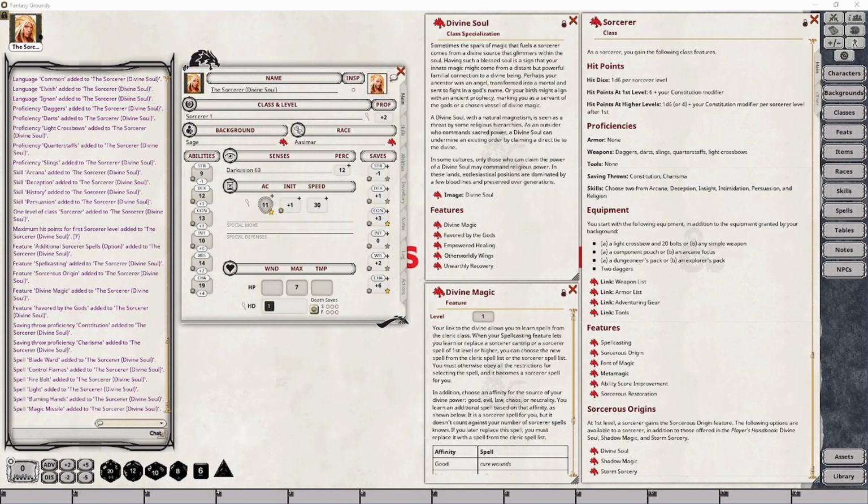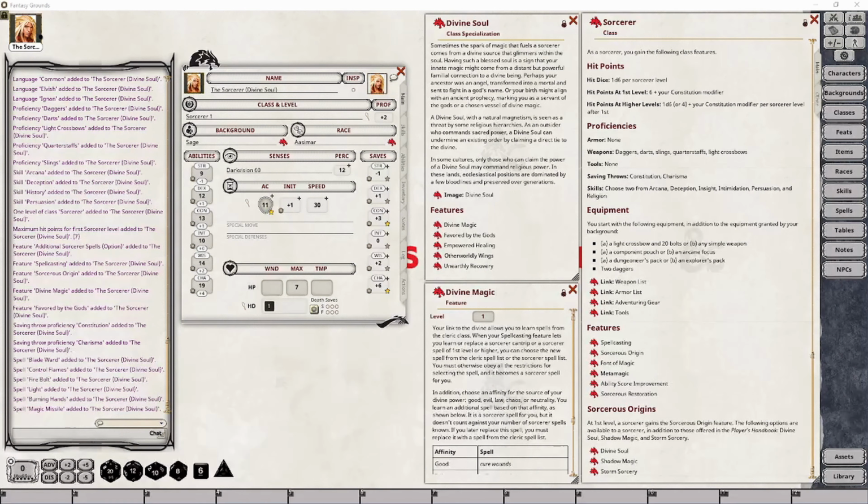The first feature your character will gain is called Divine Magic, and this sets the affinity of your magic to your character as well as grants you access to clerical spells in addition to sorcerer spells when choosing spells for your character. If you choose to take a clerical spell, then that spell for all intents and purposes is a sorcerer spell, so we will need to ensure our spell groups are set appropriately to handle this, but we should not have to make any adjustments unless we want to keep those spells separate, and I'll be sure to show you what I mean.